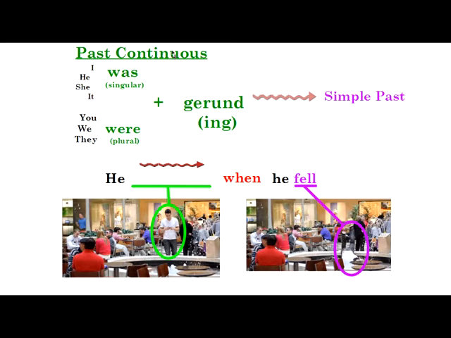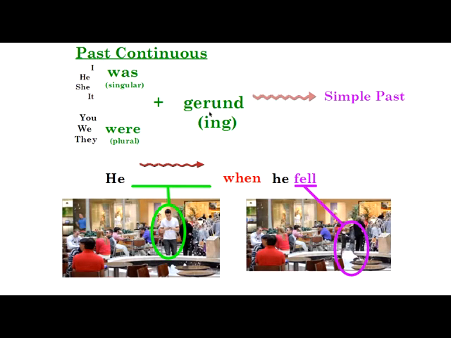So it's actions that were continuous in the past. So in the past continuous, I use the past tense form of be, was or were, and the gerund. Now, that makes the past continuous. So remember, when I use was, I use my subjects I, he, she, and it. So those are my singular subjects. So I use was for my singular subjects. And I use you, we, they, and were for my plural subjects. So remember, I use were for my plural subjects. And I use the gerund. Remember, the gerund is the ing.